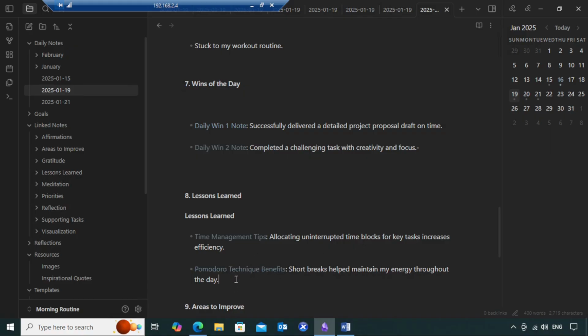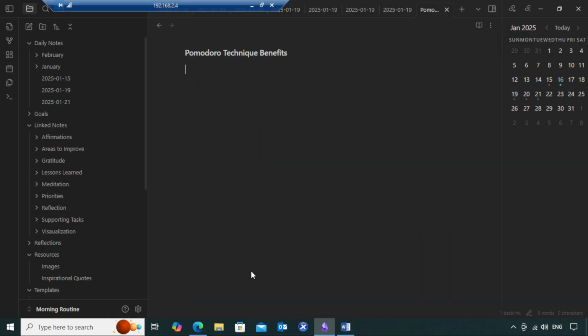So if you want to dive deep about the Pomodoro technique, you have created a bidirectional link. You need to click on it and you can start documenting about this. I like this technique very much. It helps me to get the work done when I go for a break every 25 minutes of deep work.